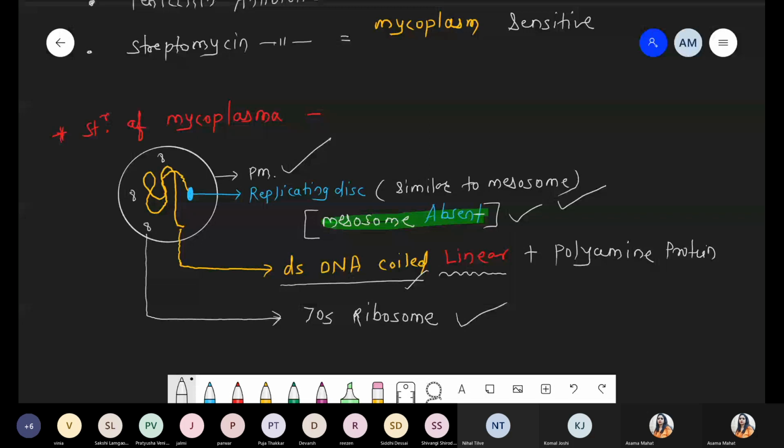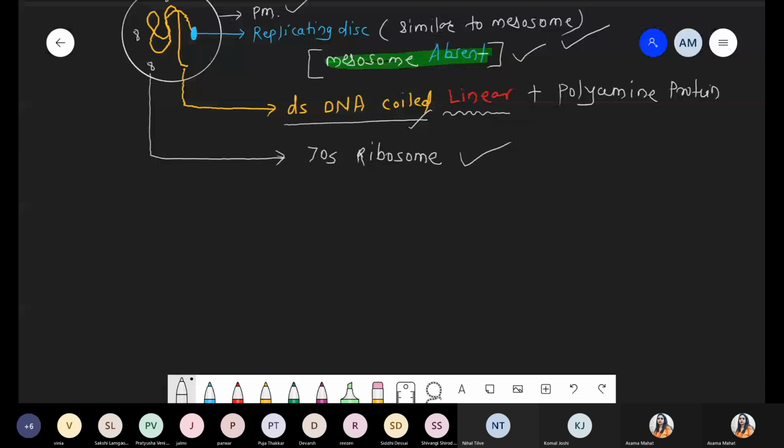Next condition we are talking about is size. One question from the NEET examination, size. Mycoplasma, these are the example of the smallest bacteria. Can you tell me what is the size of mycoplasma? These are the smallest bacteria. Anyone, can you tell me the size?